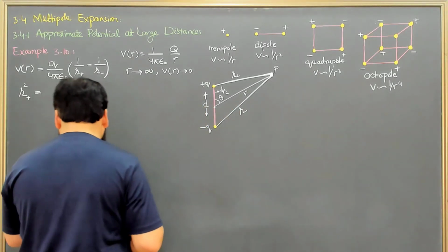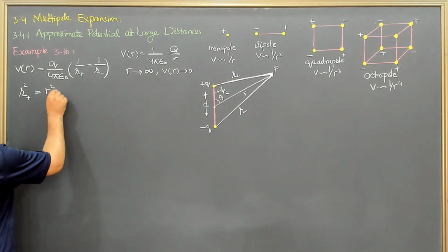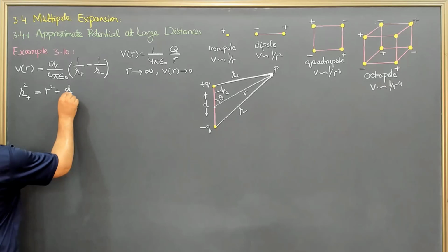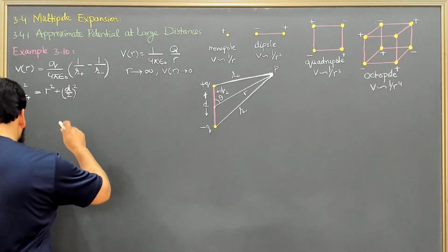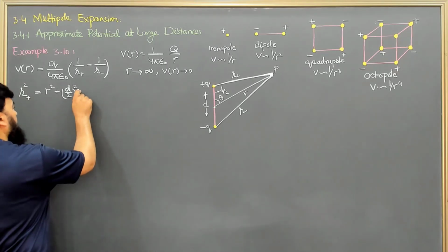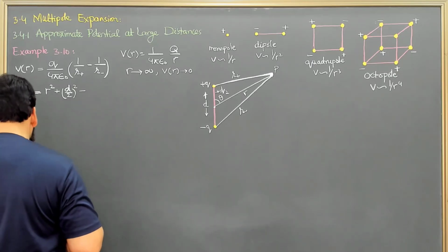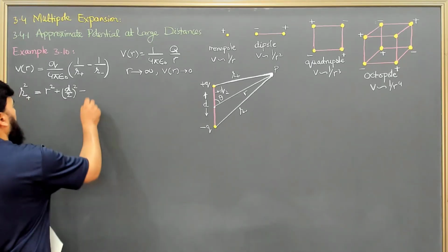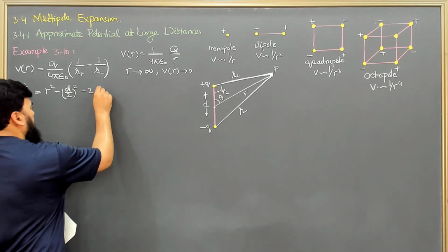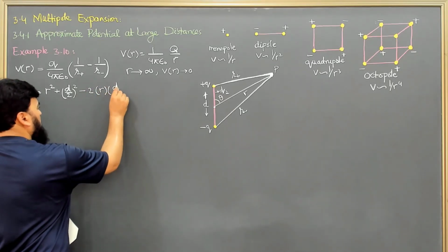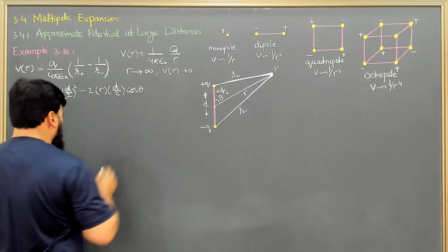So I can write that this is equal to r square plus d over 2 whole square, minus, as the law of cosine says, 2 times r and then d over 2 and cos of the angle.